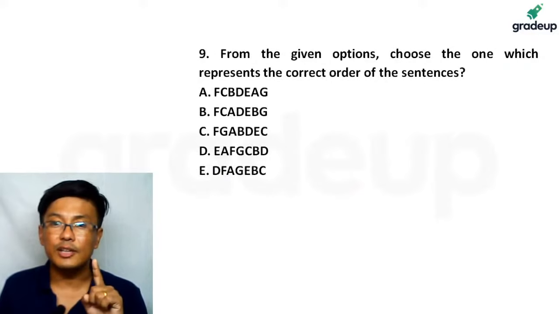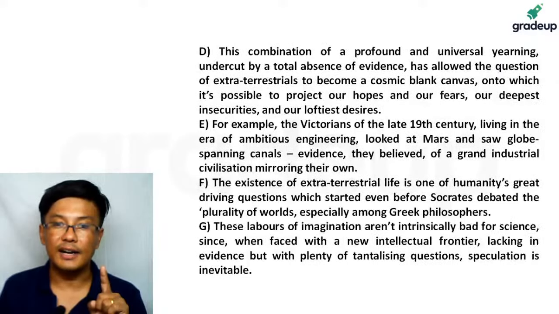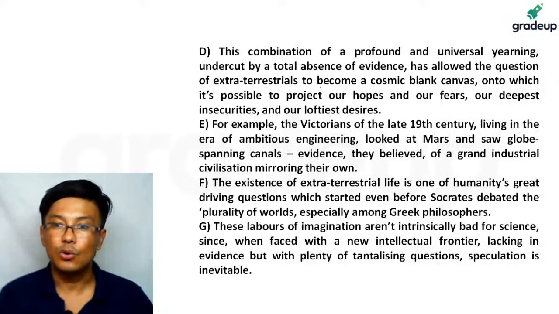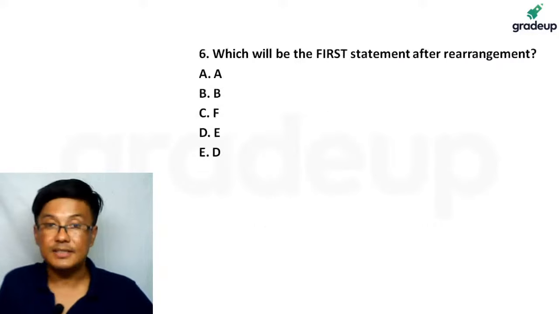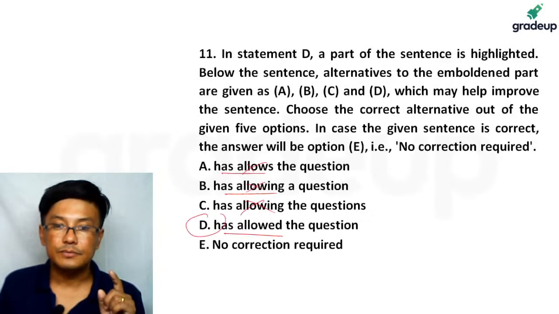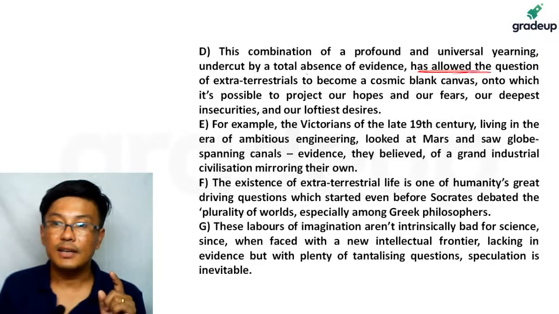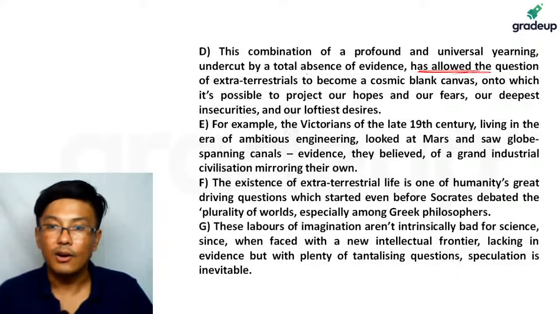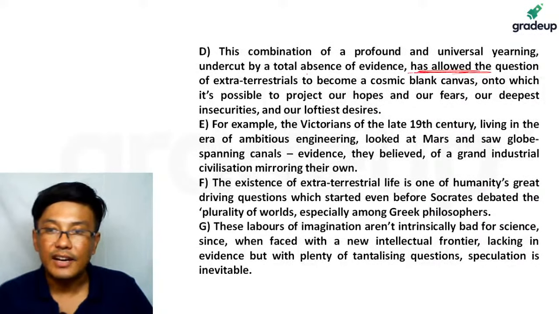So just go back to sentence D and find out where the statement with allow is. Statement D is this. So, has allowed the question. This combination of a profound and universal learning undercut by a total absence of evidence has allowed the question. So this is the part which has got to be replaced. Now, if you notice, what does it say? Has allowed the question of. It is in fact the same, has allowed the question. So there's a slight printing mistake here.